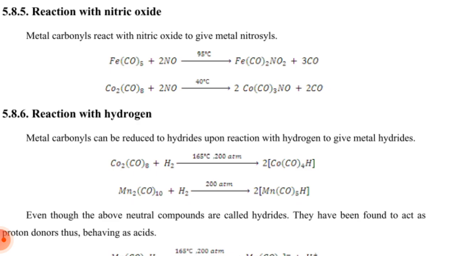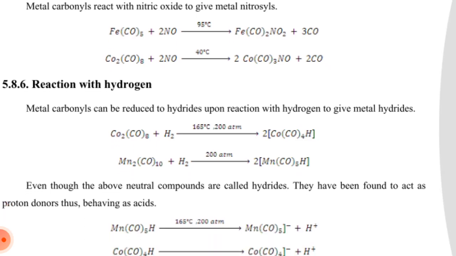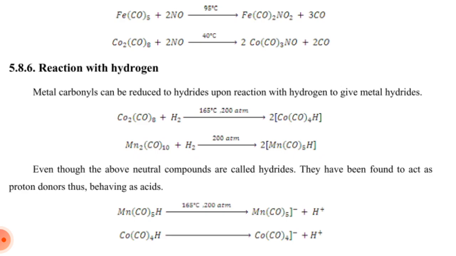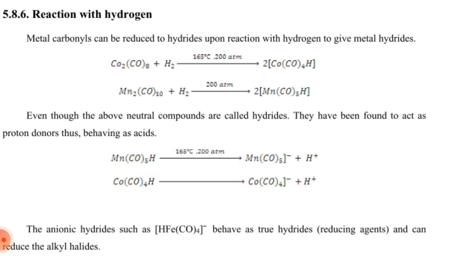Reaction with nitric oxide. Metal carbonyls react with nitric oxide to give metal nitrosyls. Fe(CO)5 plus 2 NO at 95 degrees Celsius gives Fe(CO)2(NO)2 and 3 moles of carbon monoxide. Co2(CO)8 plus 2 NO at 40 degrees Celsius gives 2 Co(CO)3NO and 2 CO.